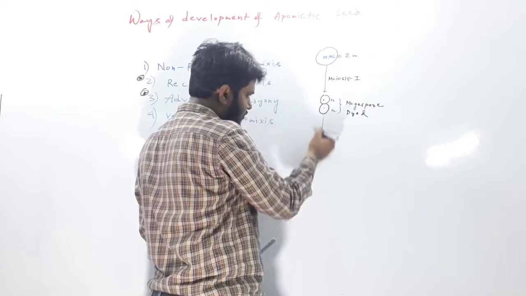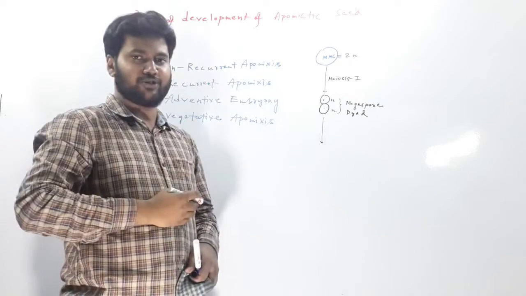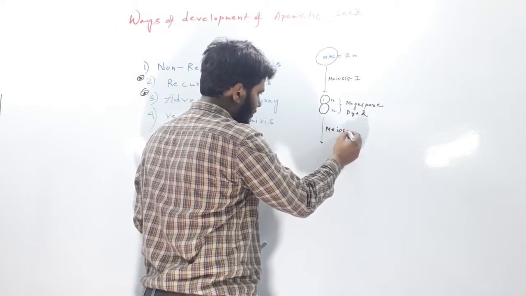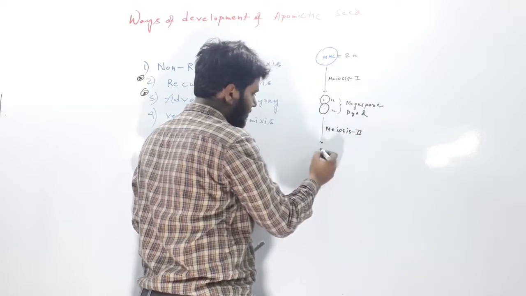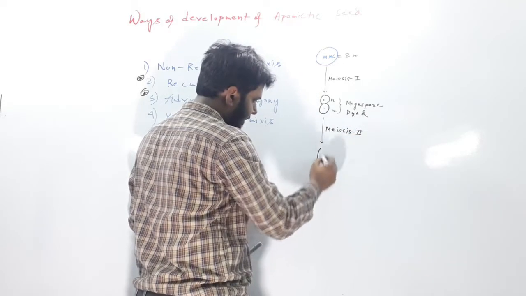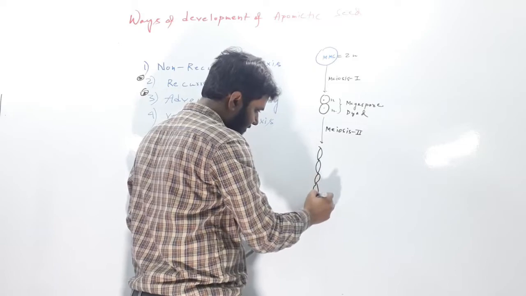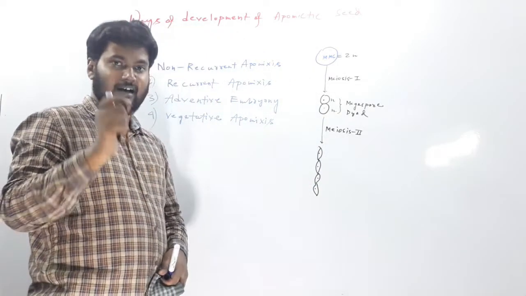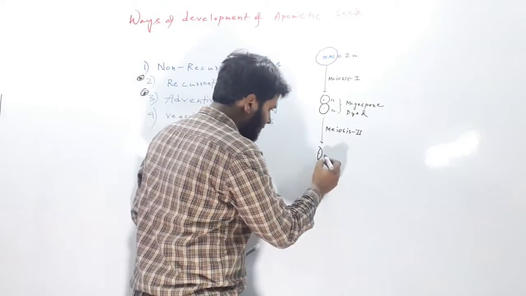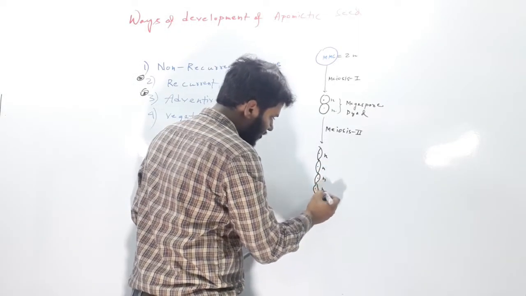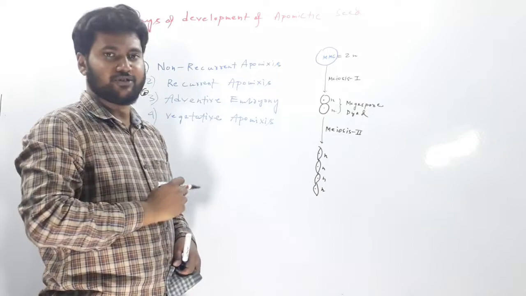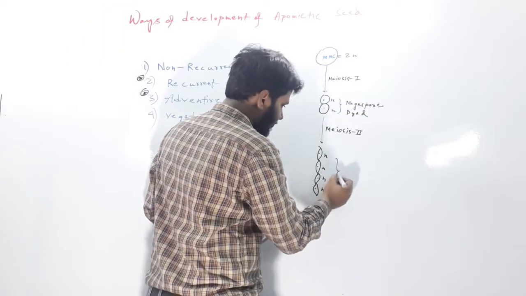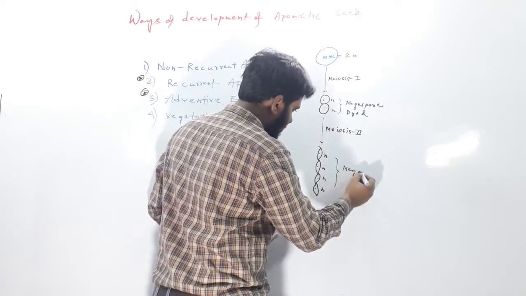After this, these 2 megaspore dyad cells will undergo meiosis 2. After meiosis 2, there will be a megaspore tetrad. All these cells of the megaspore are haploid. 4 haploid cells will be produced from one megaspore mother cell. This is called the megaspore tetrad.